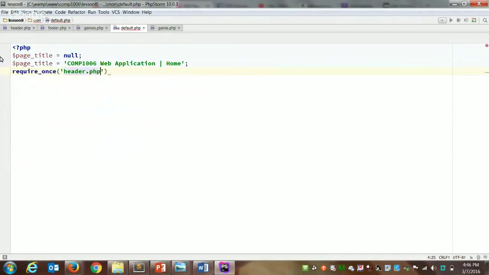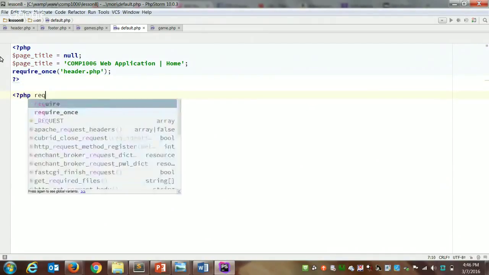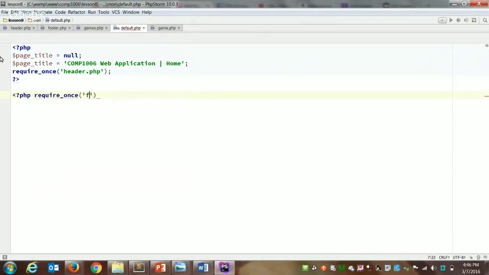And we'll link our header. So that's the top of our page. We don't need a main section because we already have a main section opened on the header and closed on the footer. What should we do down at the bottom of this page? Yeah, let's require our footer.